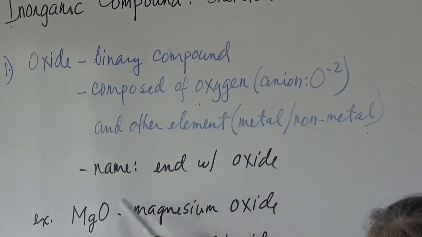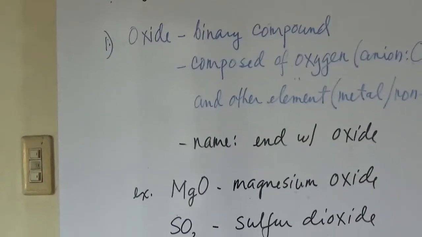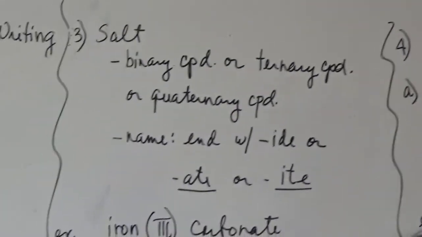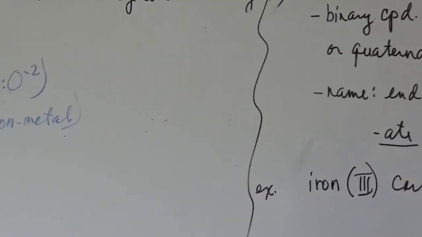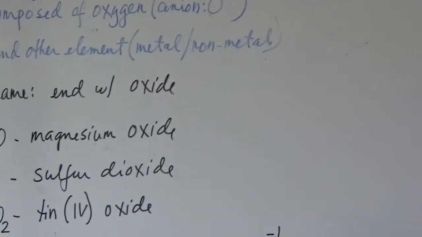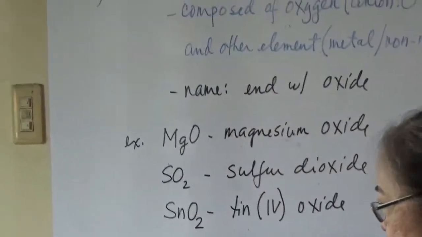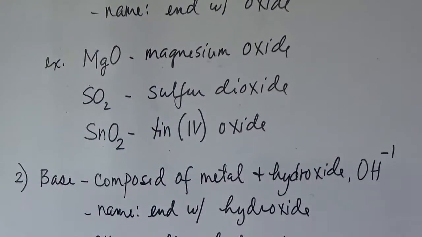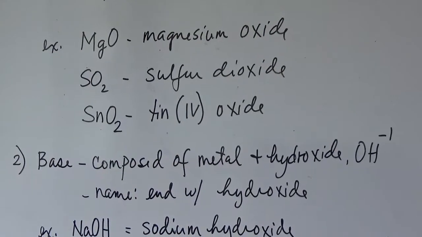So we have here examples. And the other ones are the base, the salt, and the acid. Okay? I will be discussing first the base. Okay, after the oxide, the base. Now, when we talk of base, it is not a binary compound.